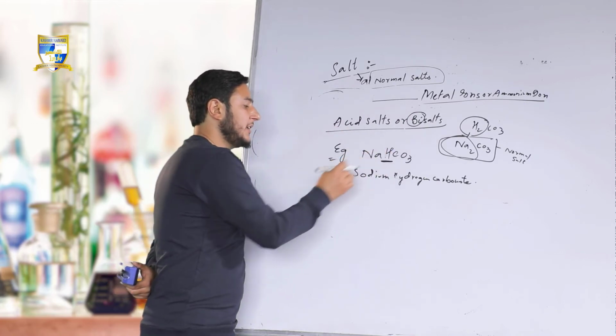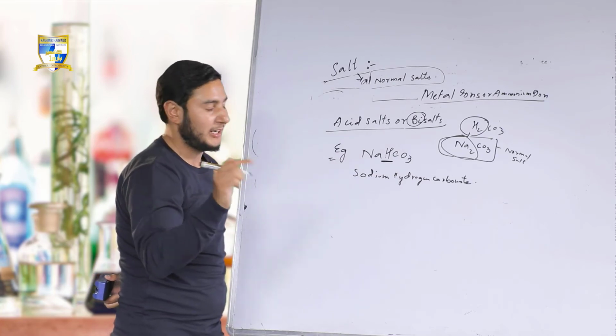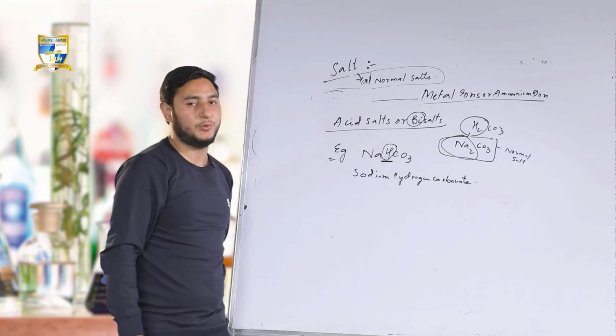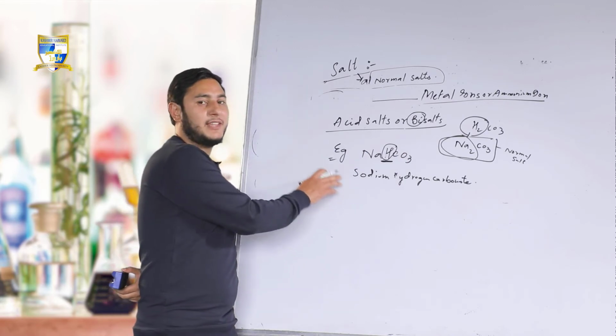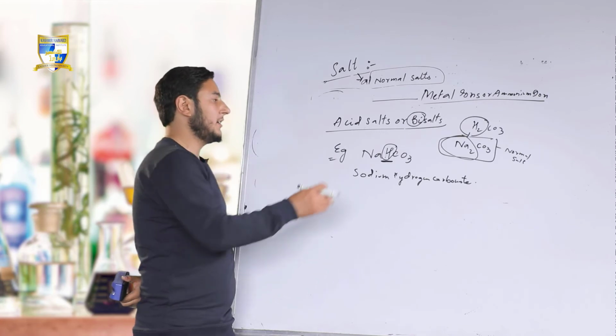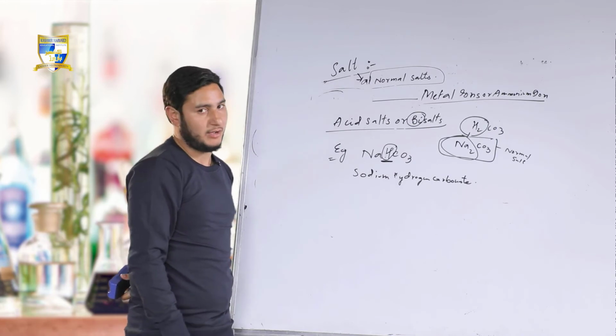Example, NaHCO3, sodium hydrogen carbonate, and it still contains a replaceable hydrogen atom. You can clearly see it still contains the replaceable hydrogen atom. The salts that still contain a replaceable hydrogen atom along with the other atoms are called acid salts or bisalts. Example, sodium hydrogen carbonate.